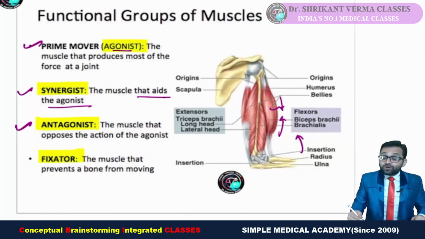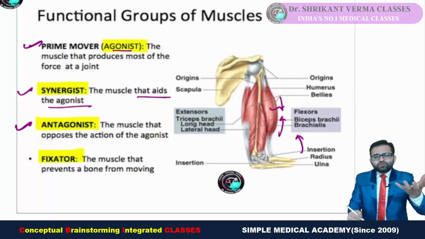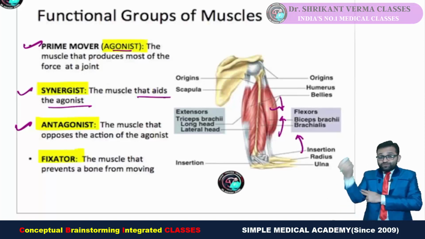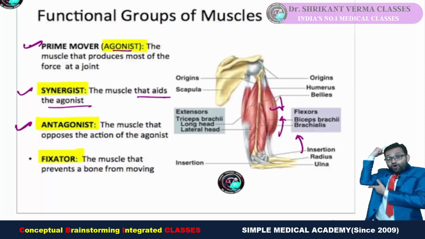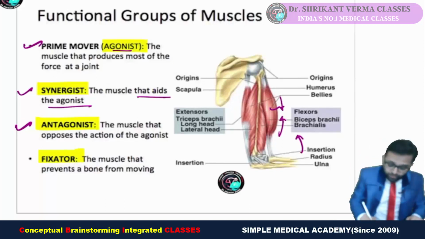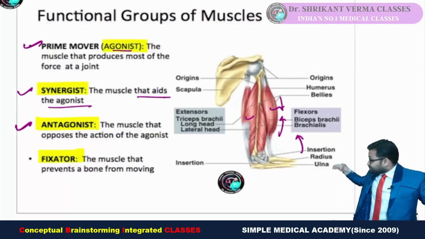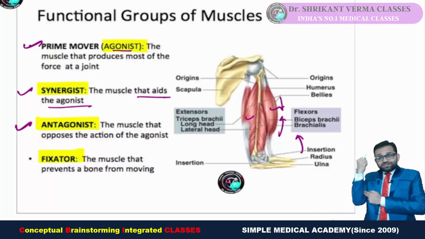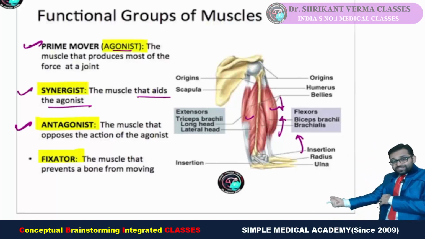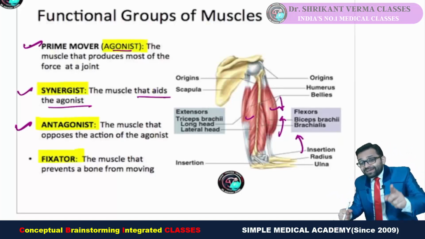Antagonist: remember, the antagonist helps in the movement by relaxation, or you can say it opposes the action. During this flexion, there is relaxation of the backside muscle, triceps. So you can say triceps is the antagonist. Also remember the triceps will oppose the flexion. When the triceps contracts, it causes extension. But remember, the antagonist also supports the movement by relaxing.